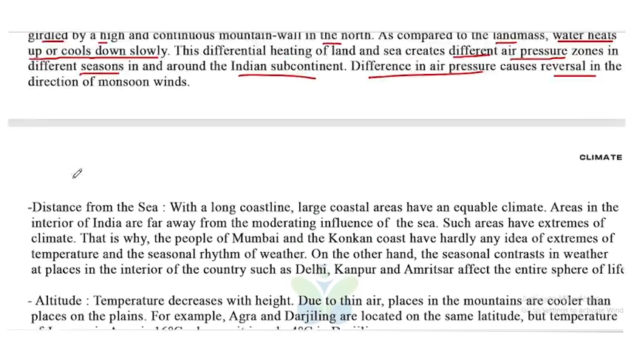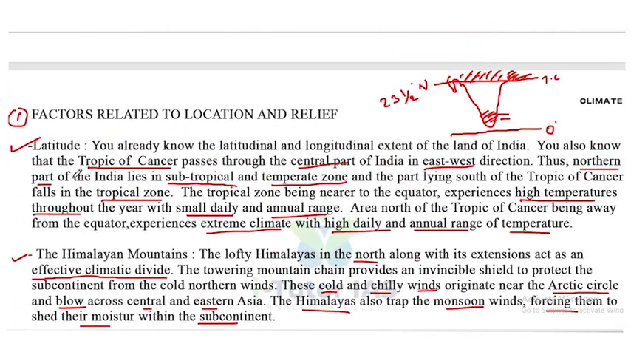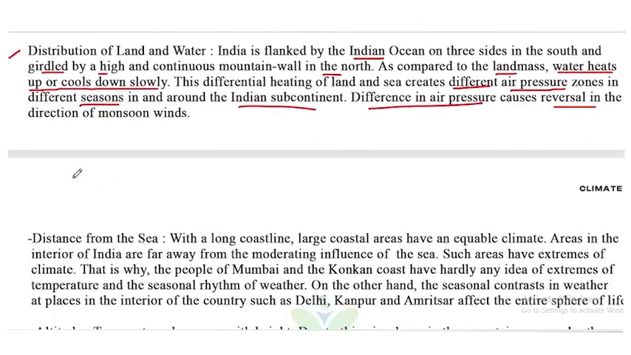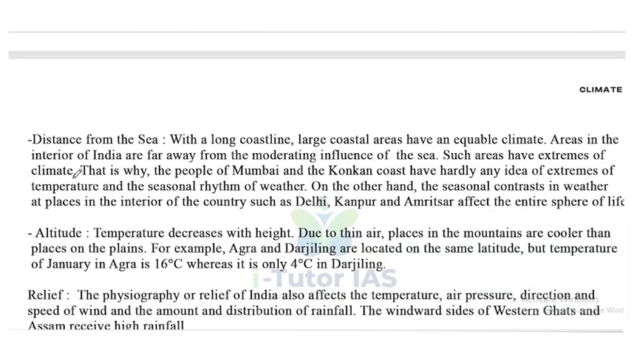Next, distance from the sea. We already discussed the factors related to location and relief, that is latitude, the Himalayan mountains, distribution of land and water. With a long coastline, large coastal areas have an equable climate. Areas in the interior of India are far away from the moderating influence of sea. Such areas have extremes of climate.